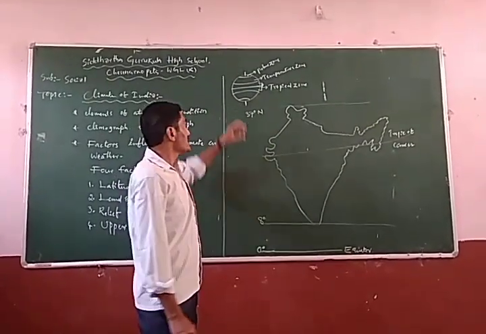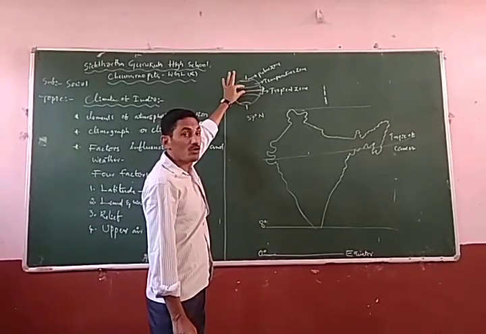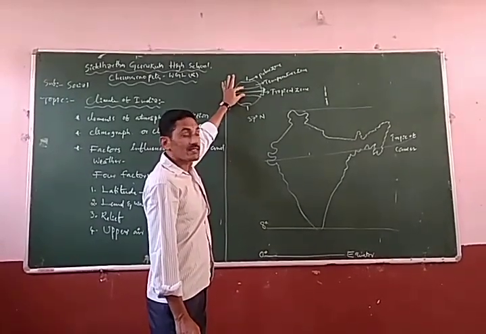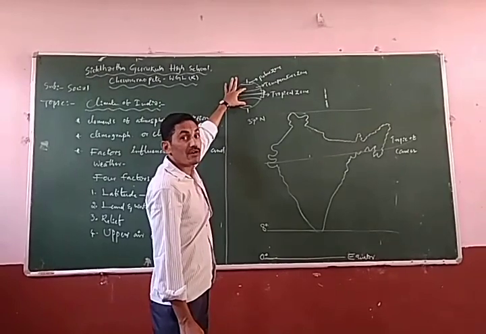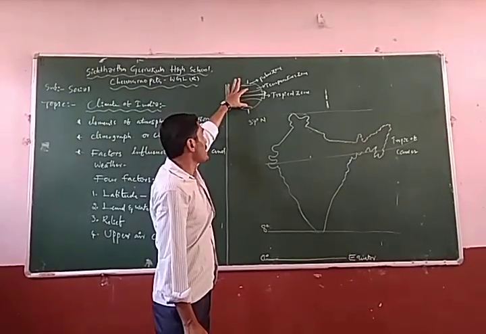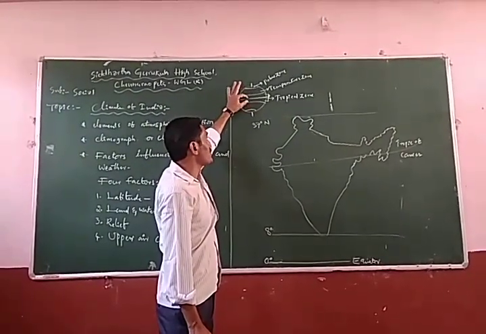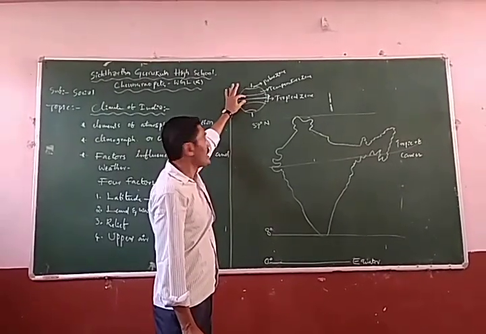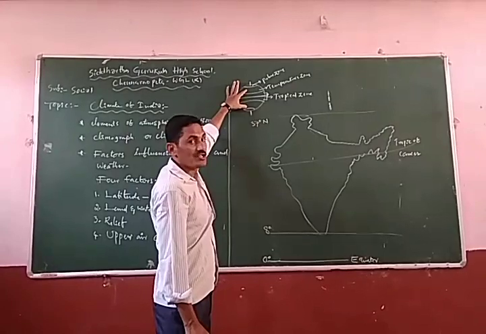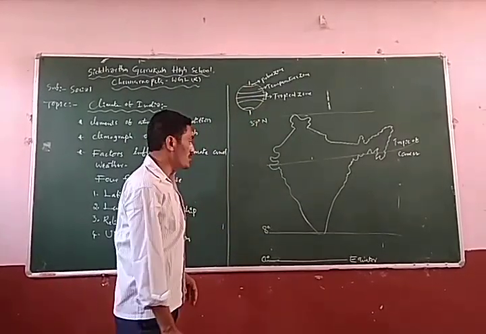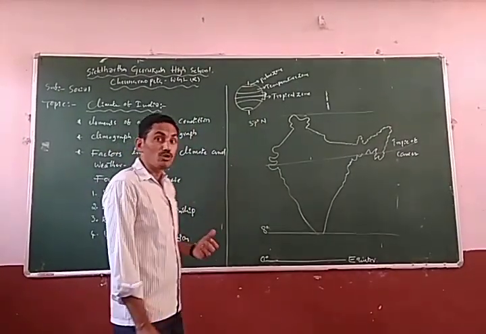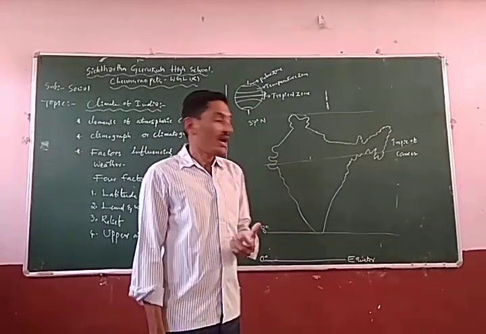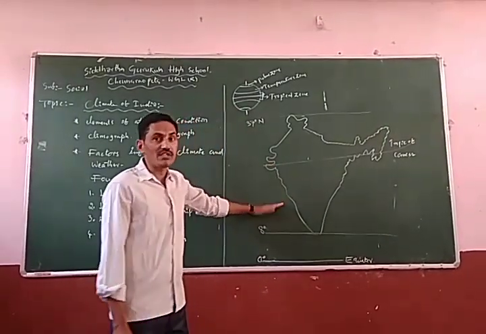These regions are extremely hot, extremely cold. Why? Because some places are very close to the equator and some places are far from the equator. Tropical regions are hotter than the temperate and the polar zones. Why? Because some places, like Indonesia, Japan, and the southern side of India, are close to the equator.